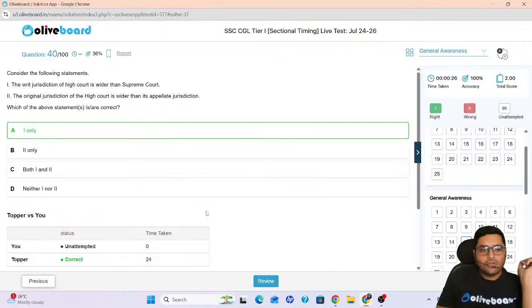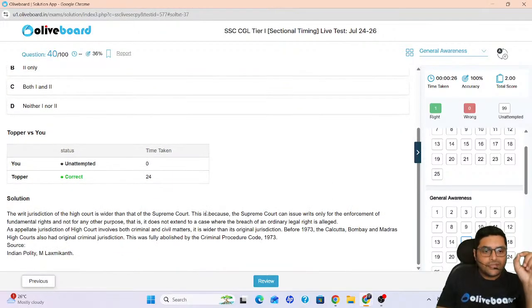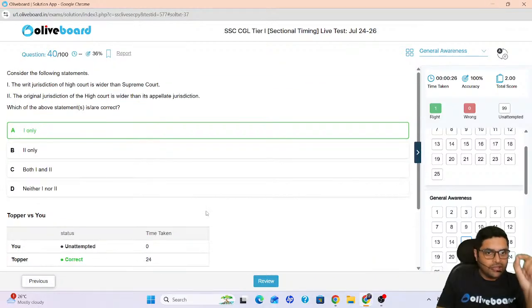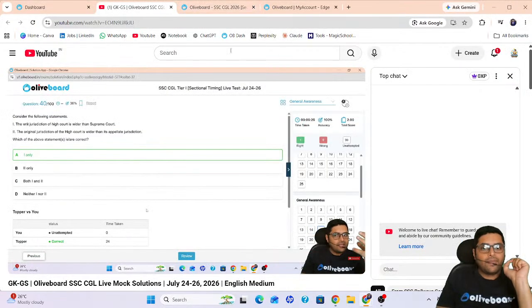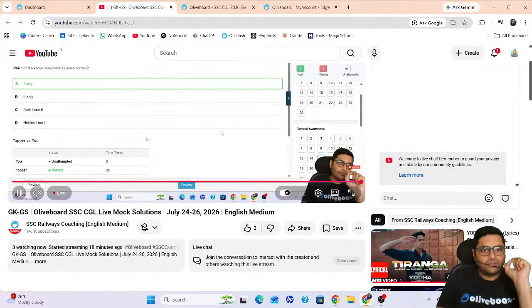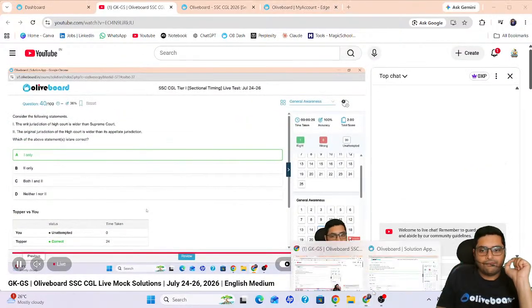Chalo. Please remember, writ jurisdiction means where they can issue writs. Now, what are writs? Habeas corpus, certiorari, mandamus, quo warranto. These are some of the writs. You should know the meaning of writs also. Compulsorily, you should know the meaning of the writs. Okay. Any issues? Any doubts? Okay. Next.